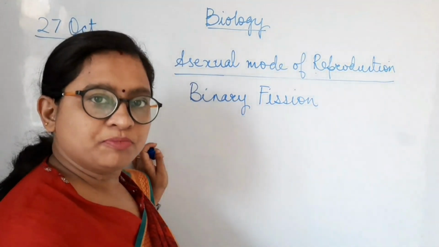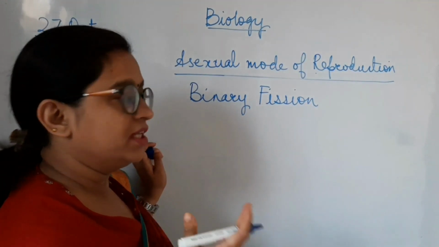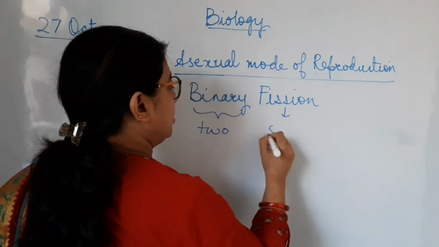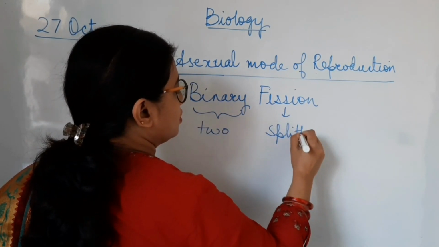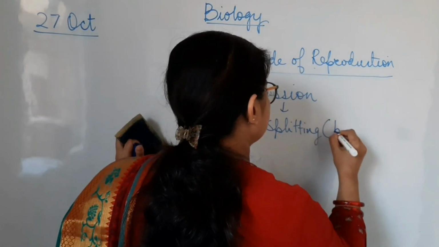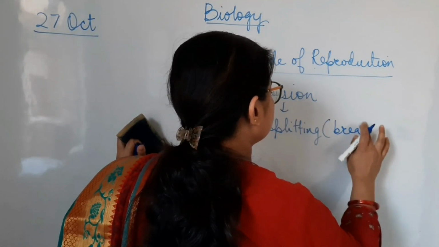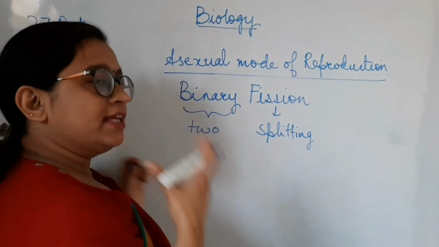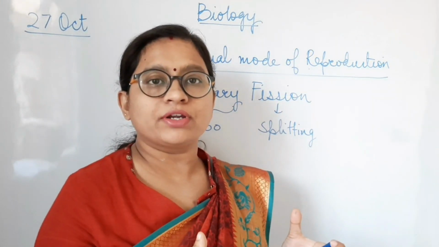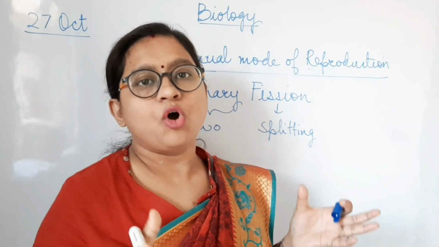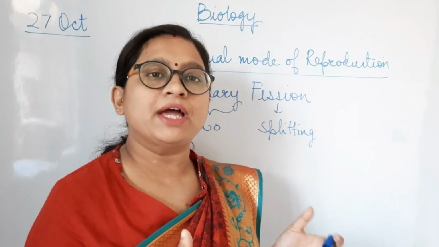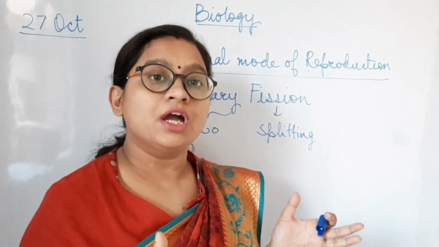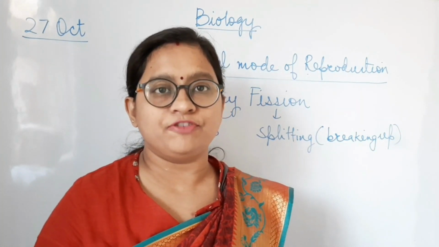Before discussing about this method, let's understand what this term means. Binary means two and fission means splitting. So in this process, the parent organism is divided into two daughter organisms. So let's see how this method takes place and what are those animals which use this method for their reproduction. So let's understand the binary fission process.